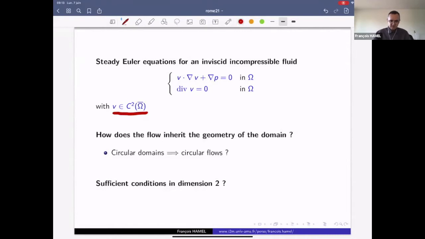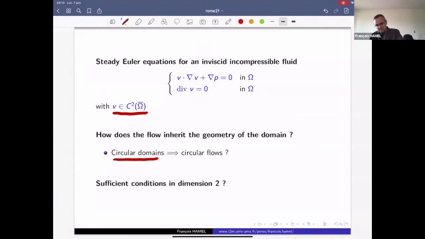So the basic question I'm going to address today is the following. How does the flow inherit the geometry of the domain? We are given a domain omega, and we want to see what type of geometric properties the flow inherits from the domain. Today I will focus on circular domains. In a circular domain, can one find conditions for a flow to be a circular flow? I will discuss some sufficient conditions in dimension 2.